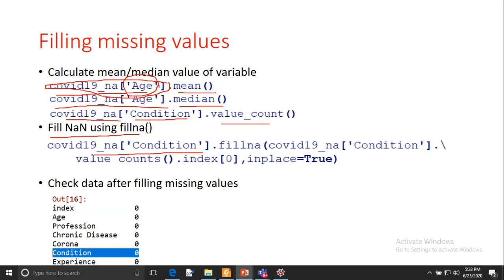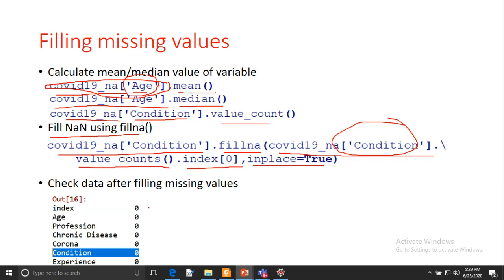You have to keep your data frame name, and then the fillna function, and this column you have to pass, and then value_counts, and index 0 position you are keeping, comma, and inplace=True, which means in that place you are replacing the NaN values. So this column we are replacing the NaN values.